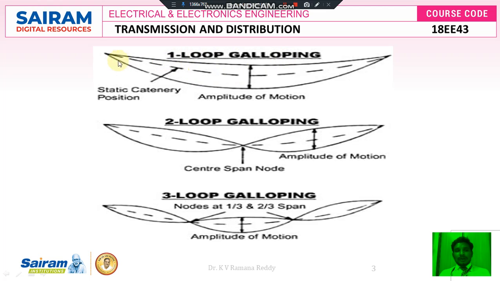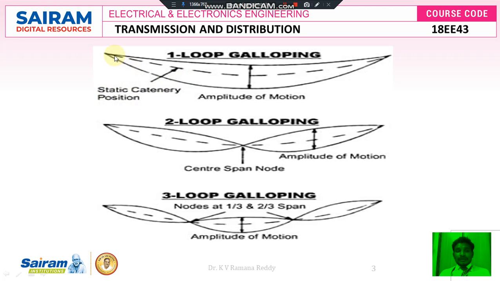In one loop galloping, there is one supporting structure at the left hand side and another supporting structure at the right hand side. Of course, they are tightly fixed with the help of clamps to overcome the galloping, but due to the high wind velocity there exists a movement of the conductors. The movement of the conductors looks like a static catenary position.